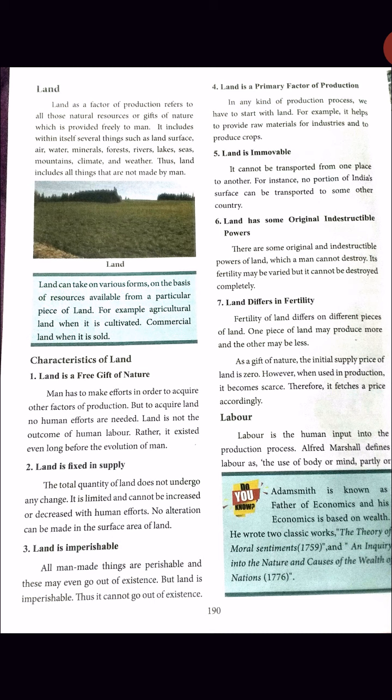Fifth one, land is immovable. It cannot be transferred from one place to another. For instance, no portion of India's surface can be transferred to some other country. You all see the Indian map. India has boundaries, so we cannot transfer some portion from India to some other country. So land is immovable.